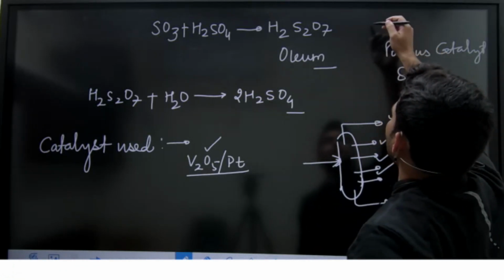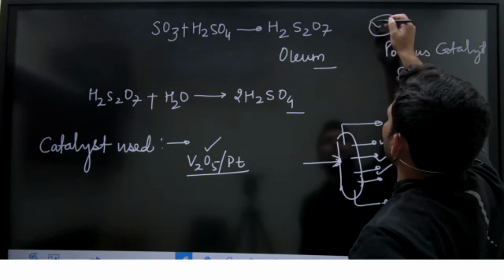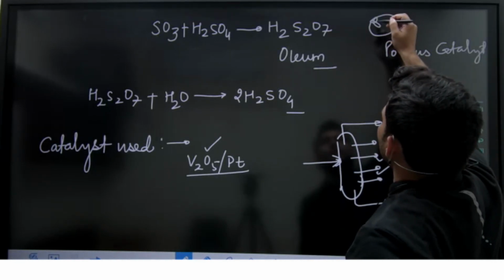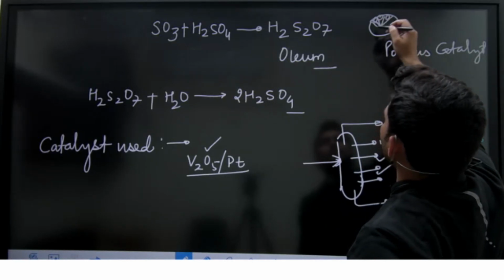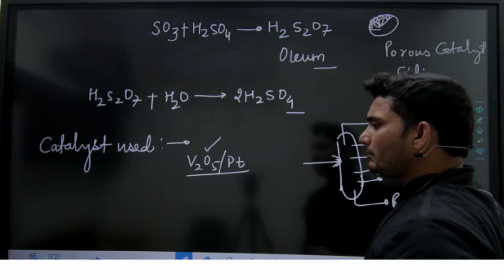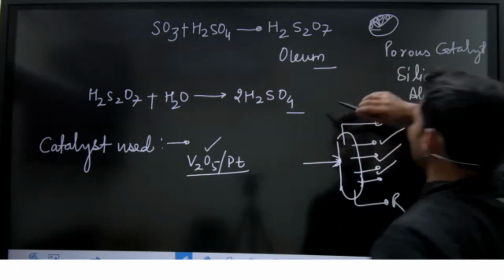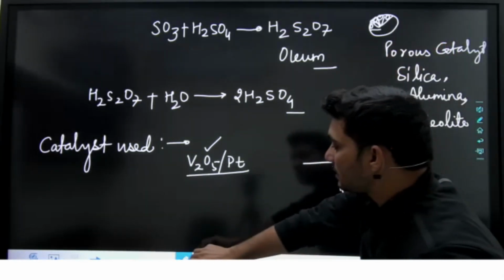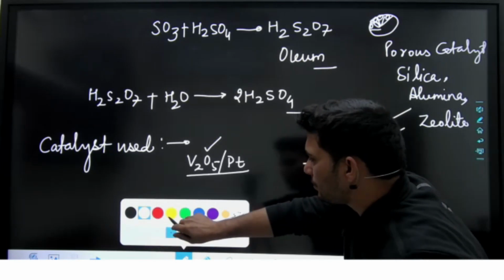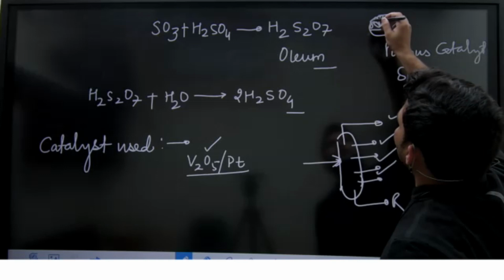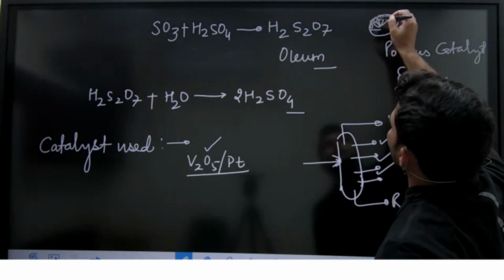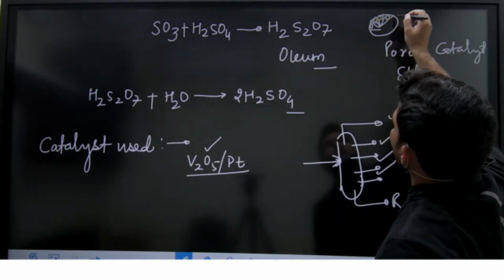So that will be the catalyst, and there will be lots of pores. In this way there will be lots of pores. Then what we'll do, V2O5 in the powder form we will disperse. I already told you what we will do, we will just disperse V2O5 in this manner.